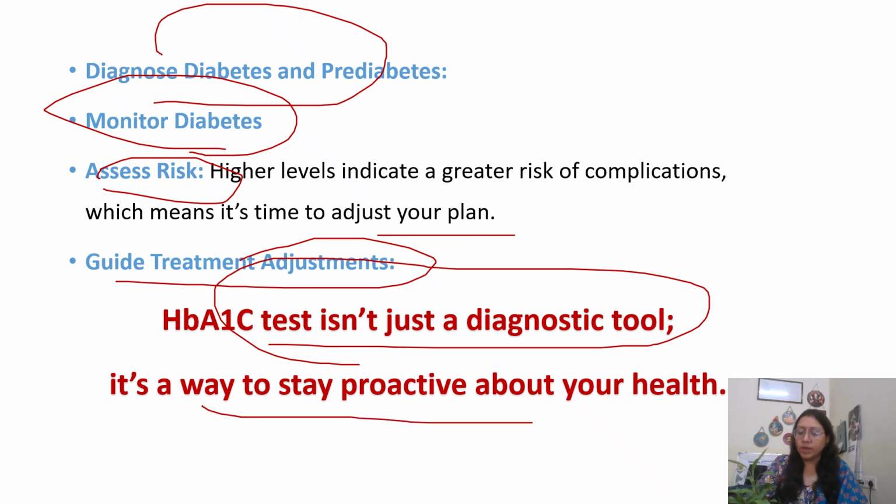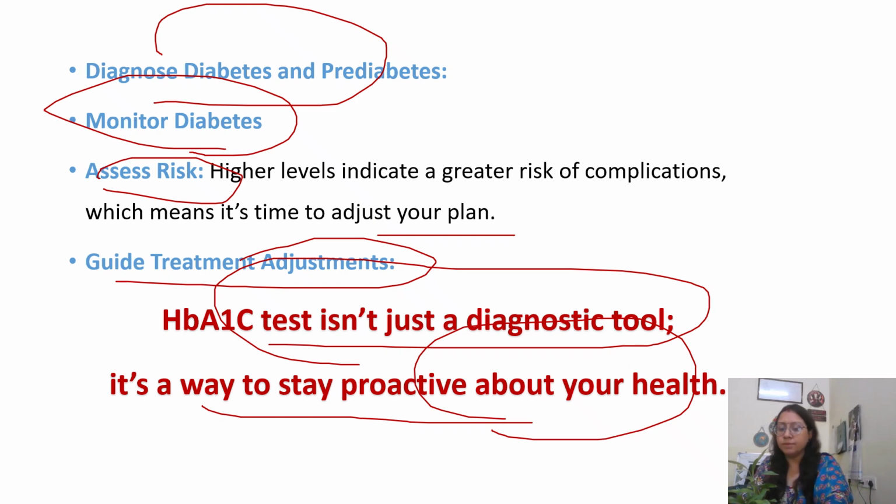It is basically a way to stay proactive. It is an alarming condition, and you have to take steps for a healthy lifestyle. Be vigilant about your health. Go for HbA1c screening if you are diabetic or you think you have diabetes, or if there is a family history. It will give you a check and you can modify your lifestyle, go for exercise, workouts, and proper diet management, and that can lead you to a happy lifestyle.